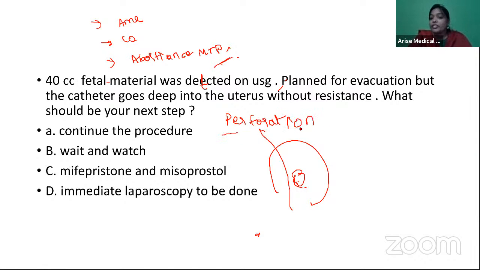When you have a perforation with the catheter, with cannula or with curettage, or during the procedure of evacuation, it means that there is a significant perforation. So you cannot continue or wait and watch, and there's no point in mifepristone. You have to do immediate laparoscopy. Whenever you have a perforation with Karman's cannula, uterine curette, or ovum forceps, immediate laparoscopy is to be done before she lands up in hemoperitoneum.